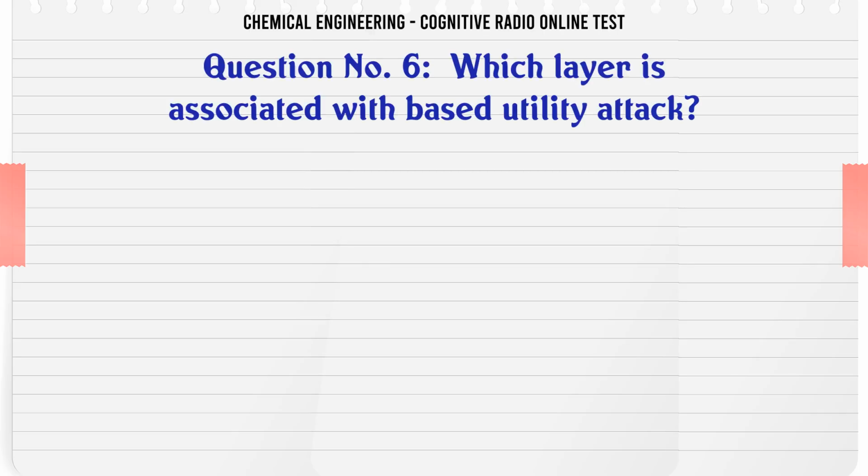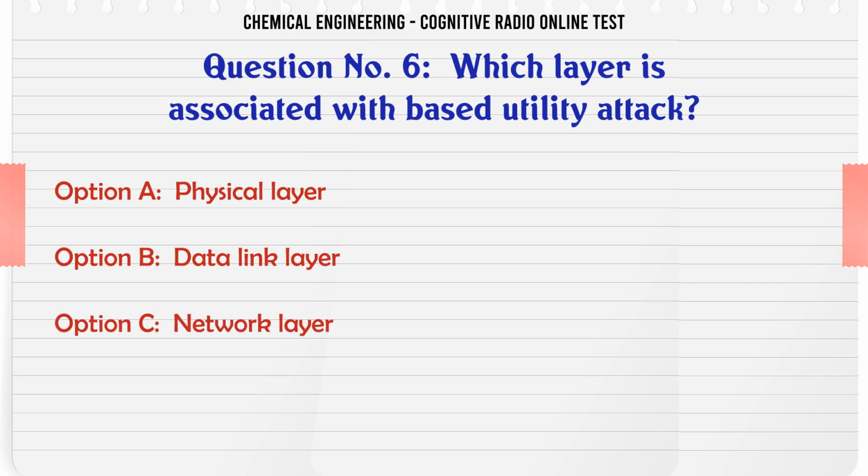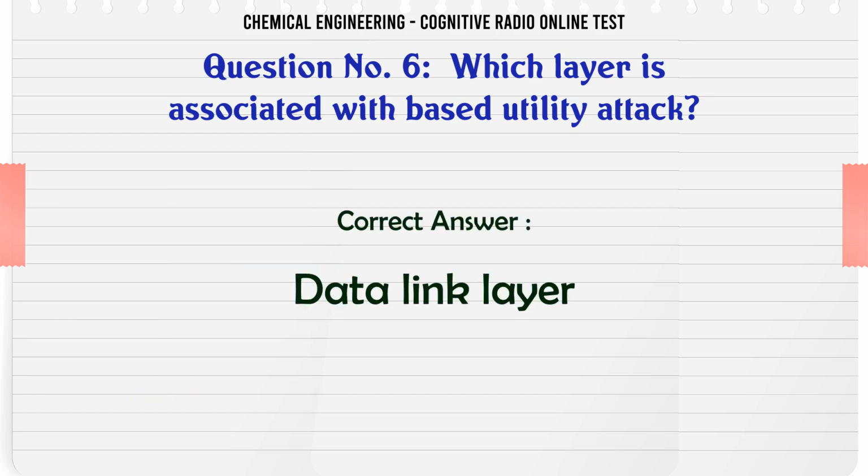Which layer is associated with based utility attack? A. Physical layer. B. Data link layer. C. Network layer. D. Transport layer. The correct answer is data link layer.